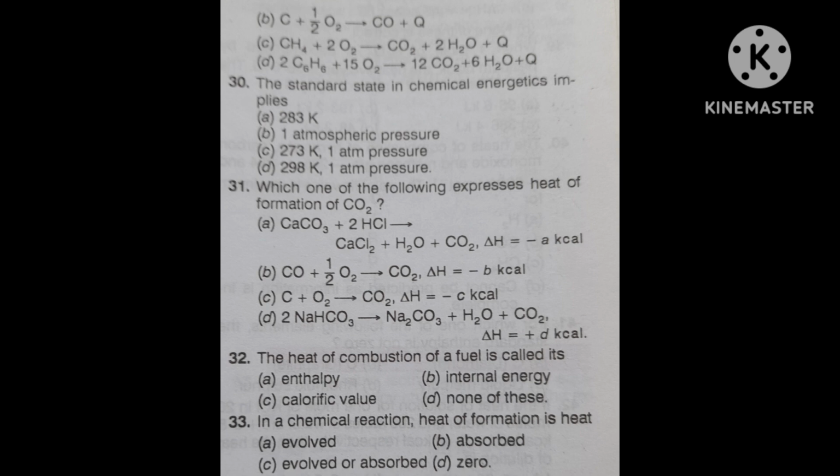Question is, which one of the following expresses Q as the heat of combustion?